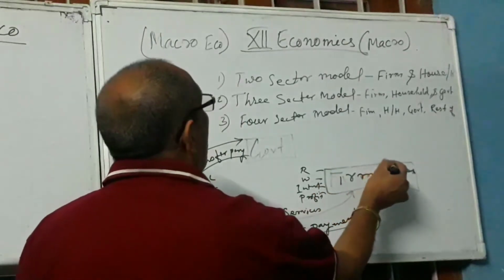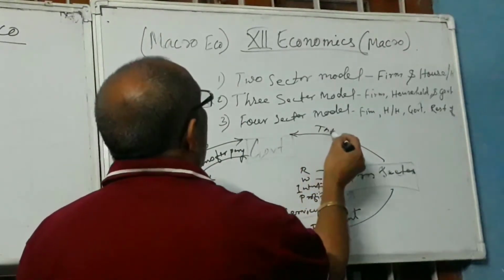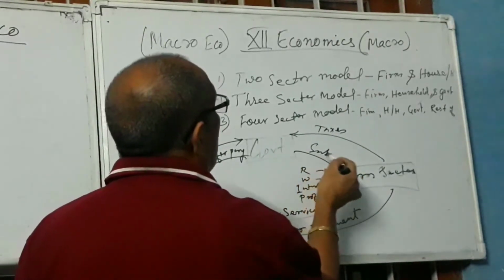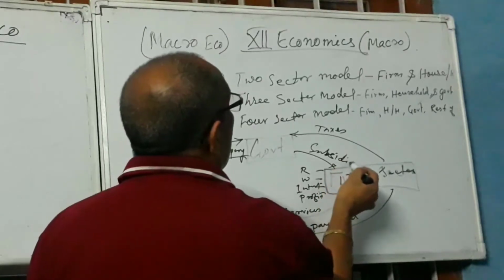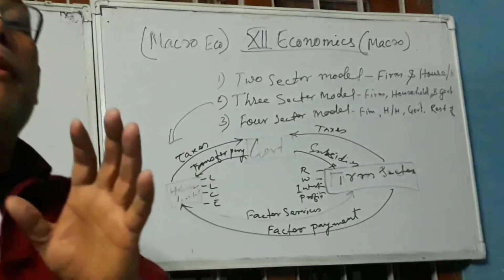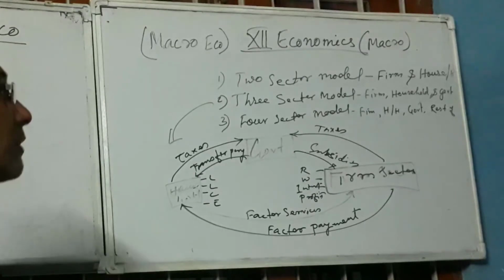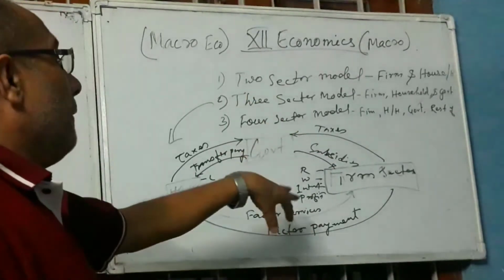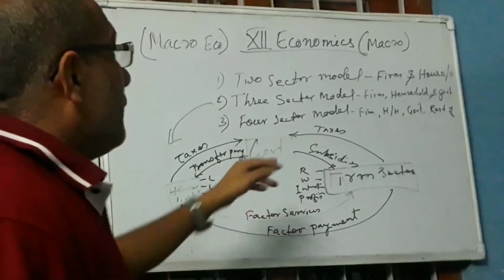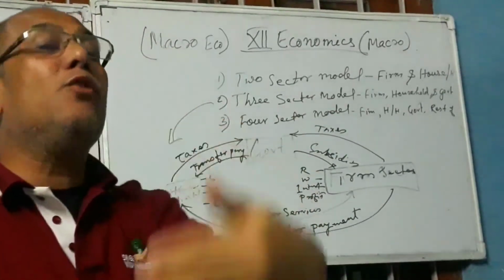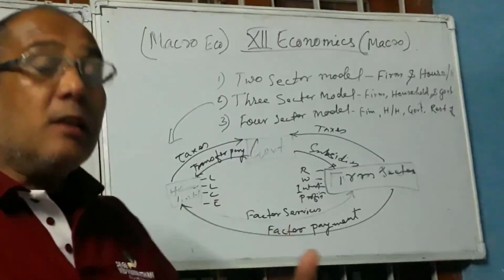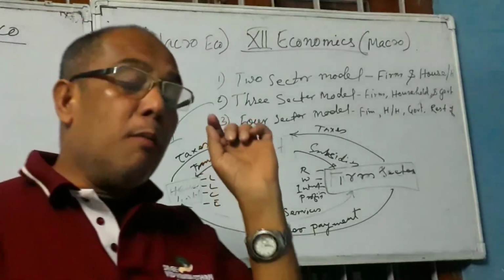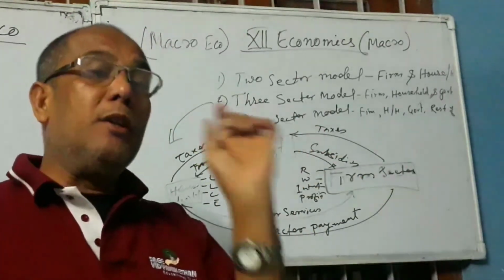Next, the farm also similarly pays taxes to the government and receives subsidies. What are subsidies? Subsidies means relaxation given by the government. The government will give some relaxation to the farm. So this happened in this way. And now taxes. What is tax? A question may arise in your mind. Tax is the compulsory payment imposed by the government on the public, the farm, the individual consumer.